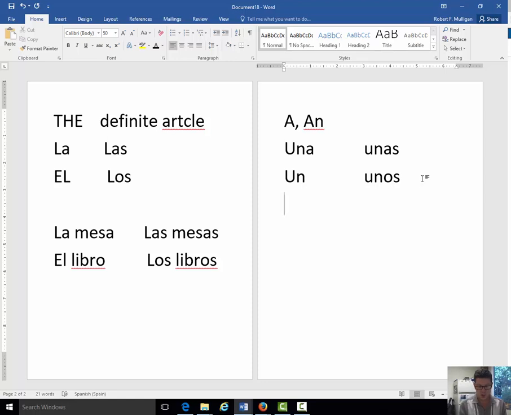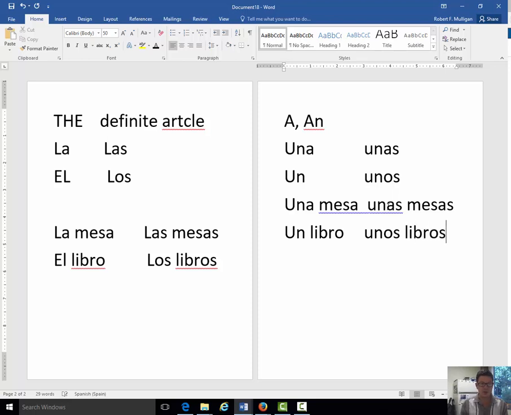Example, una mesa. Unas mesas. Un libro. Unos libros. So this is saying a table, or this is, a table.